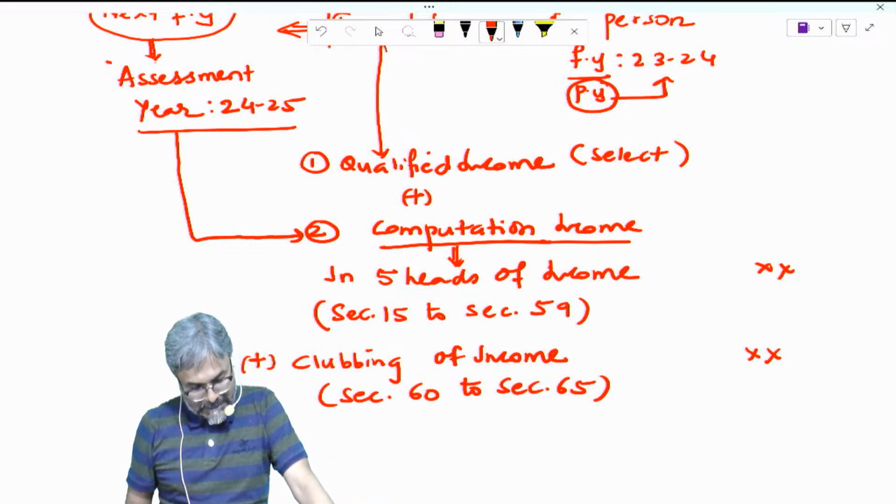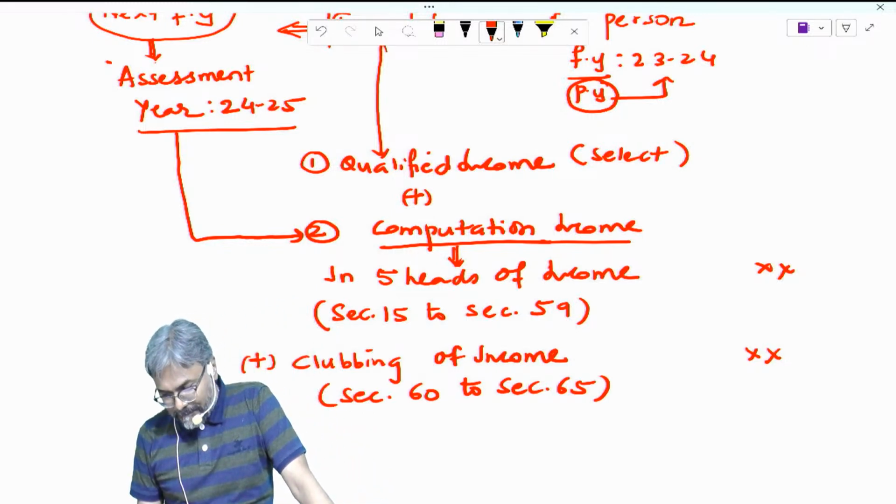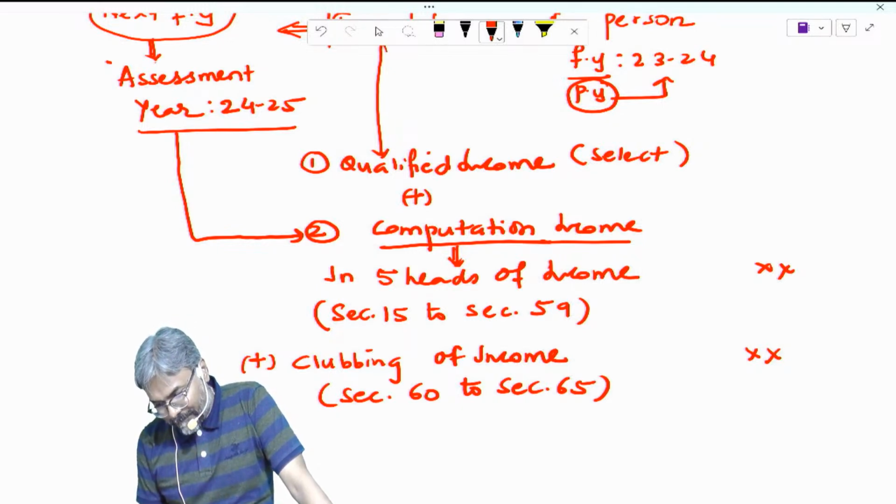Now, once you do this set off, quickly students, this stage would be known as the gross total income. The gross total income, students.